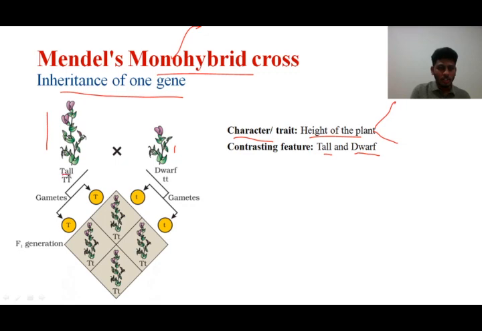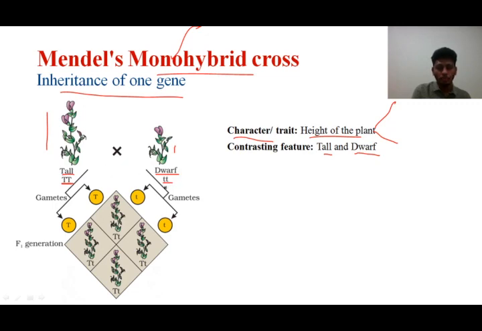So this is the phenotype of the parental generation. This tall plant, what I have written here, is tallness. This is the parental generation phenotype. Dwarfness, this is the parental generation phenotype. The genotype of this tall plant is capital T, capital T. This becomes the genotype of the parent, and small t, small t becomes the genotype of the other parent.